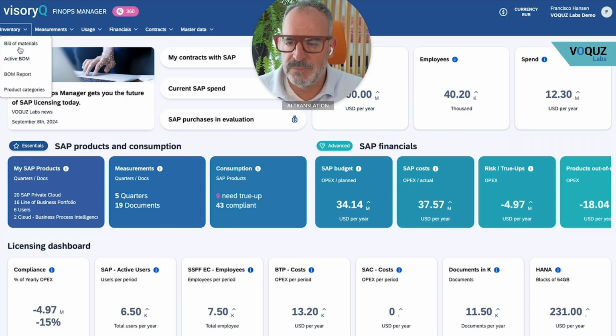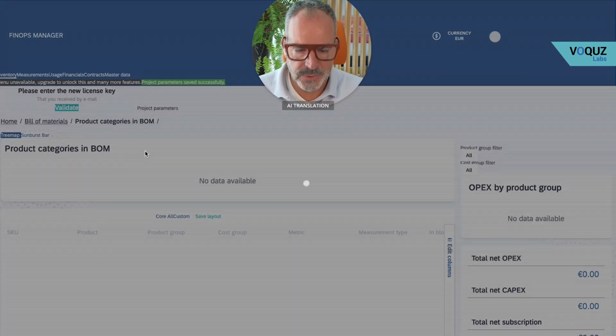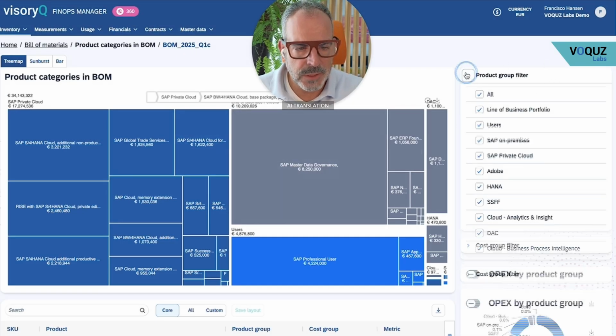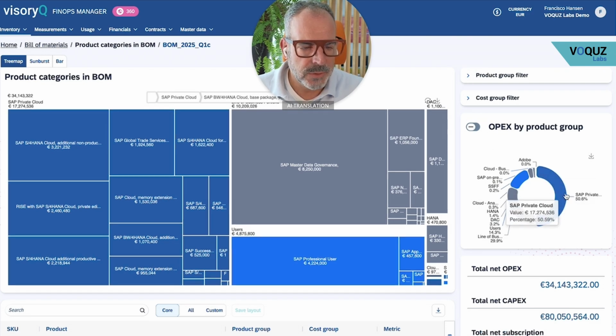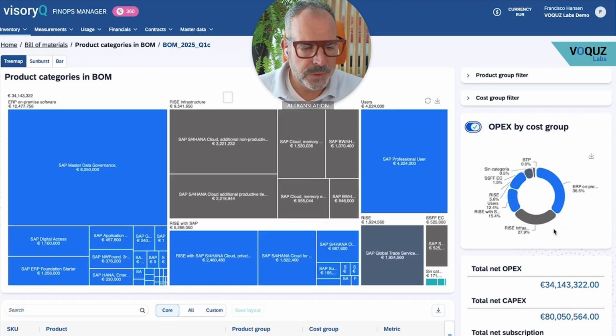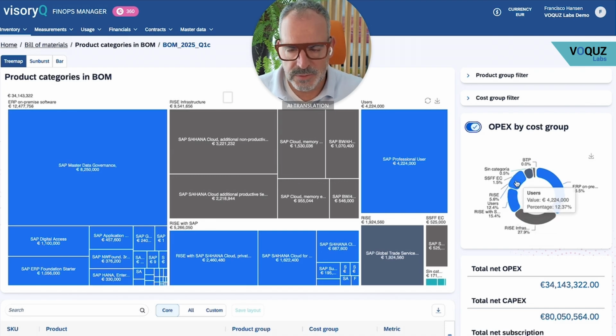For example, if I enter my inventory here, remember that this is a managed service and that these are actually the visoryQ consultants. They download these values from S/4HANA, upload them here, complete them with financial data, and so we can see how my uses from private cloud look. So not yet the usage. First of all, what have I ordered? I have 17 million in the private cloud. I have a line of business portfolio of 10 million, user licenses for 5 million, etc., etc. Or I look at that by cost groups, ERP on-premise, RISE infrastructure, RISE with SAP basis, users, etc.